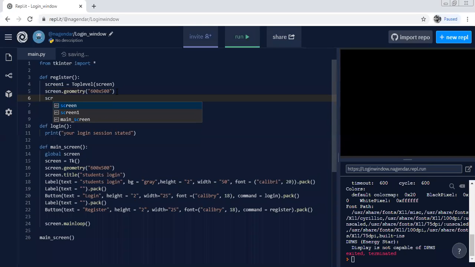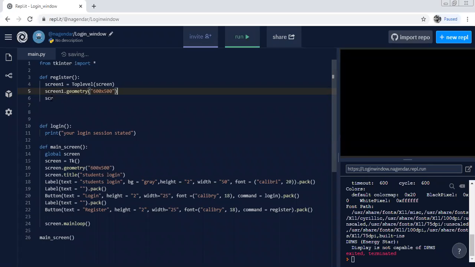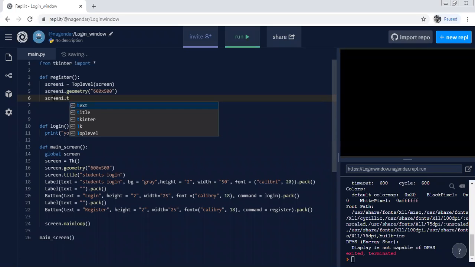screen one here. Don't make these mistakes. Okay, screen one, because we are doing it for the second window. Then screen one dot title. What can be the title required here? Register.